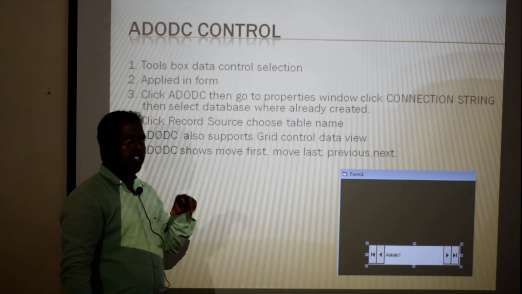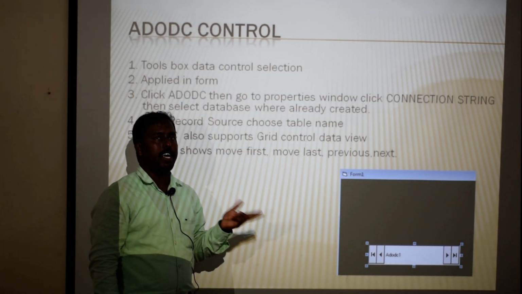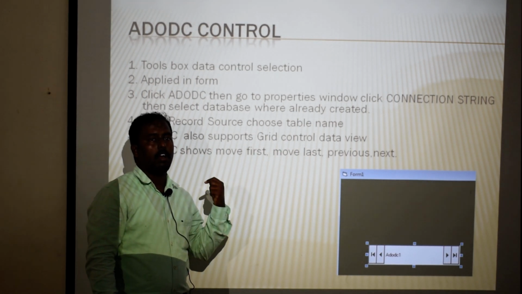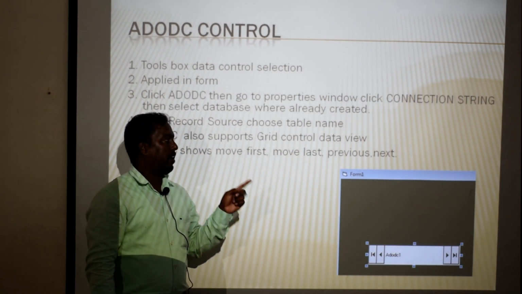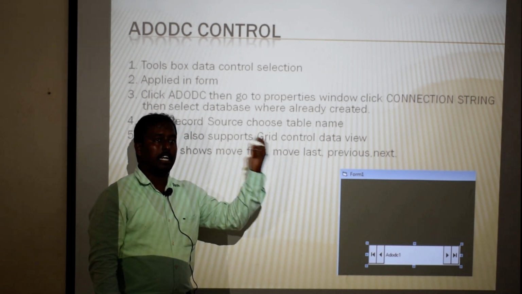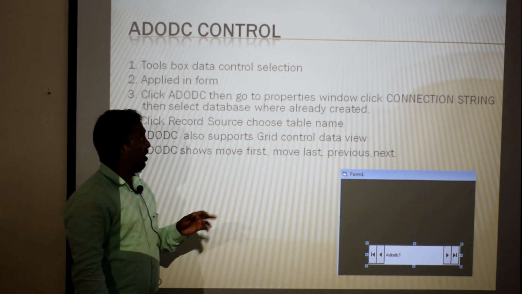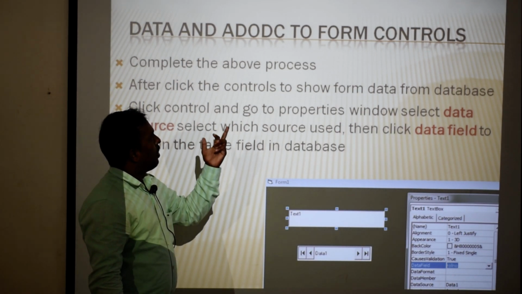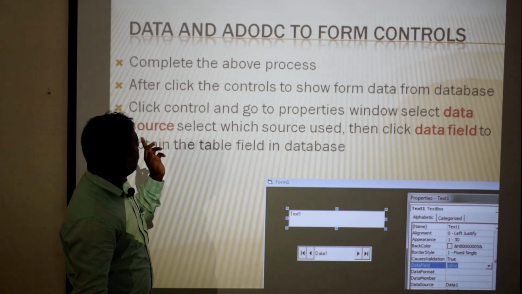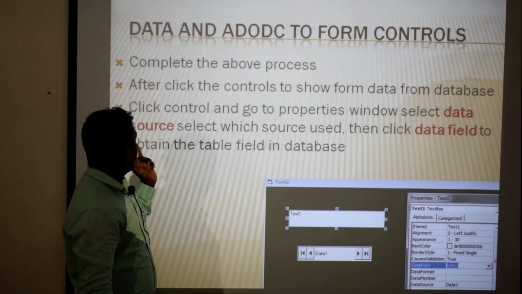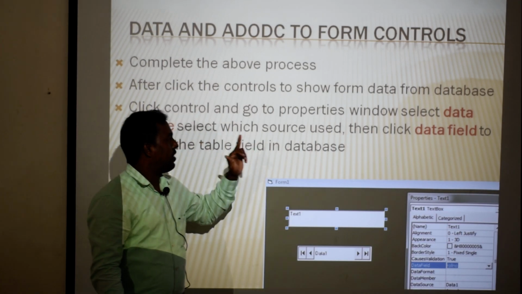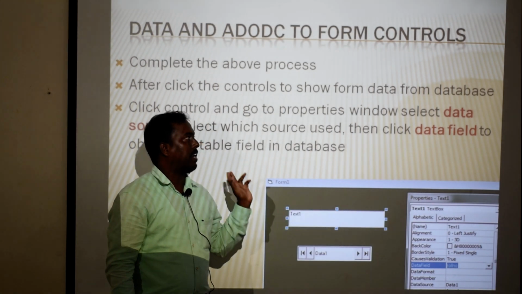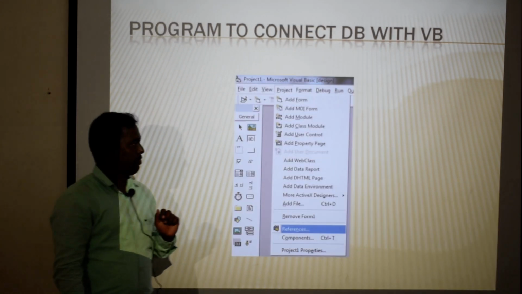The ADODC control is similar, but the main difference between ADODC and the data control is that the data control cannot be connected with the grid view to show records on the screen at run time, but ADODC can show the database records while running in the form. Data and ADODC are the two form controls. Properties such as data source, data name and data field are enabled in the properties window, which helps to connect with the databases.